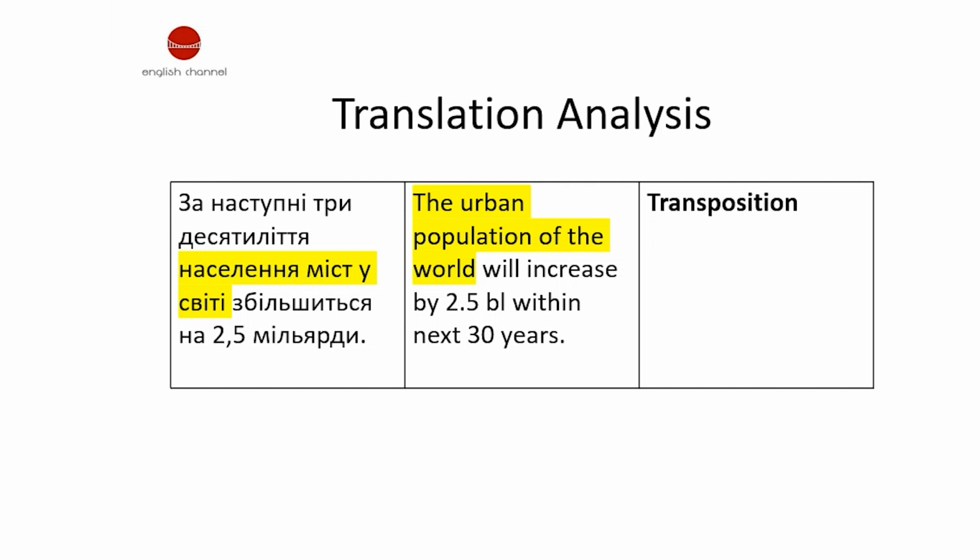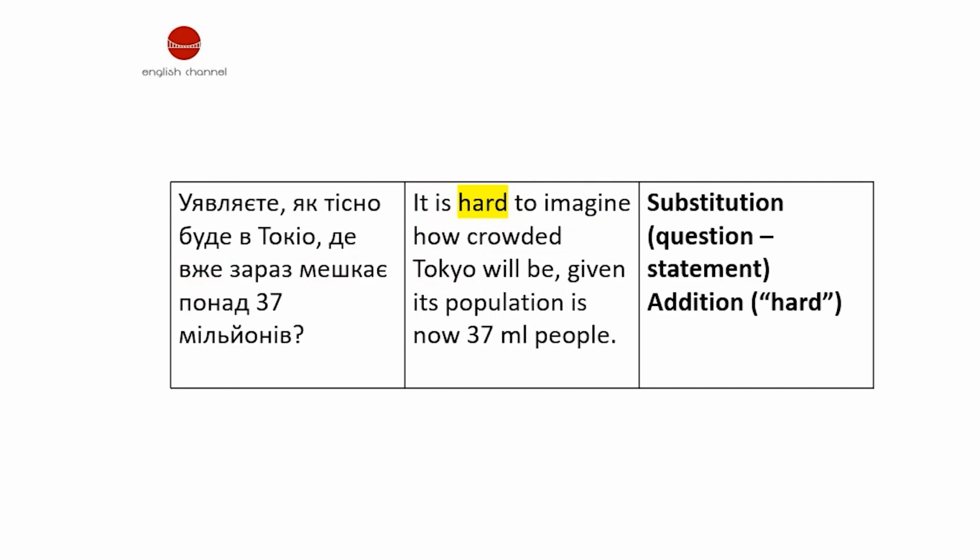So, населення міст у світі, the urban population of the world. Населення міст as urban population, which means the noun місто is transformed into the adjective urban. Which is substitution, remember.